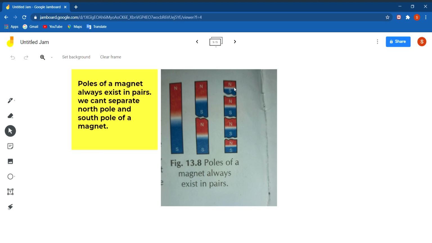Then attraction and repulsion property of magnet, which concludes that the like poles of a magnet repel each other and unlike poles of a magnet attract each other. Then we have discussed the last property, that the poles of a magnet always exist in pairs, they are inseparable, and we cannot separate the north pole and the south pole of the magnet. This is all about the properties of magnet. You have to revise this. Okay, this is all for today's lecture.